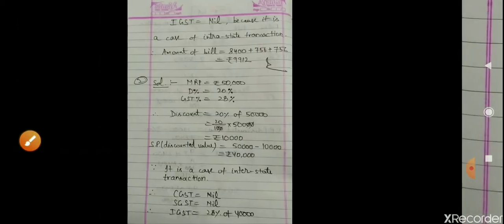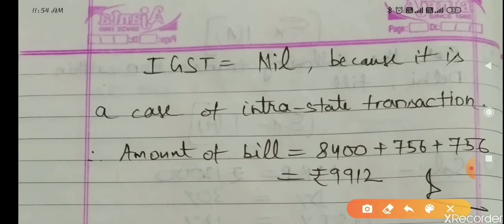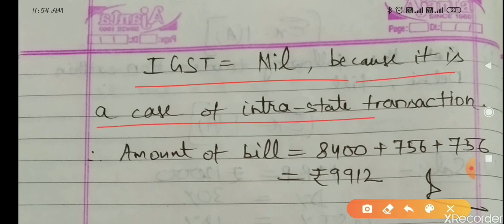Now the total amount of the bill. Here IGST is nil, because it is a case of intra-state transaction, I told you. So IGST will not be there. Amount of bill is SP plus CGST plus SGST. SP 8,400, CGST 756, SGST 756. Total 9,912. So that was the first question.